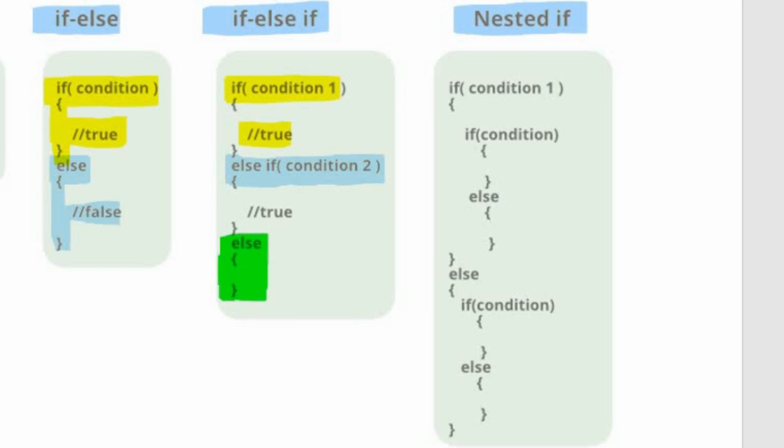In the last version, the nested if statement, an if statement inside another if statement is called a nested if statement. The nested if statement may be a simple if statement, an if else statement, an if else if statement, or another nested if statement.